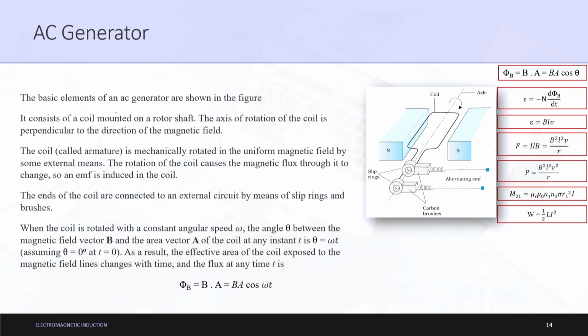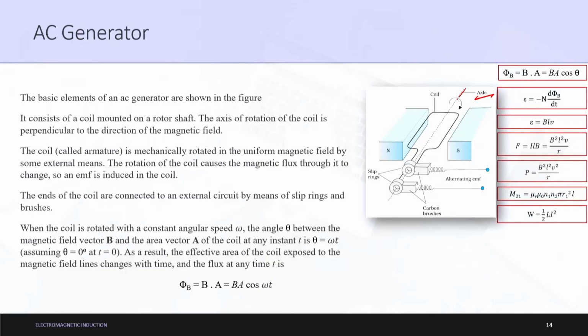The basic elements of an AC generator are shown in the figure. Let me explain what is written here. The axle is a virtual or pseudo line around which any coil or loop, or let us say solenoid, is revolved. That is known as the axle. This is the axle here, which is the dotted line.